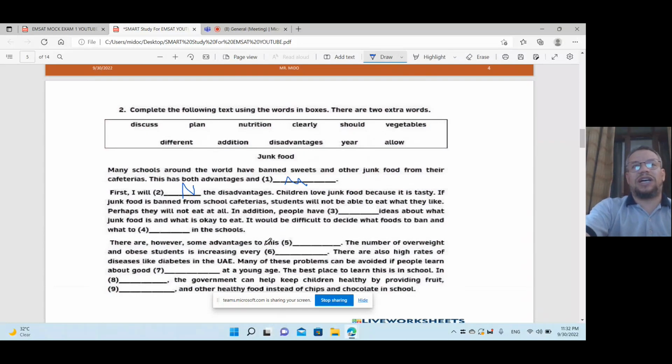And now look at me. How many missing here? We have 2, 4, 6, 8, 10, 11. So we have 9 spaces, but we have 11 vocabs, or 11 words, sorry, and only 9 of them will be the correct answers. So it means 2 will be left.